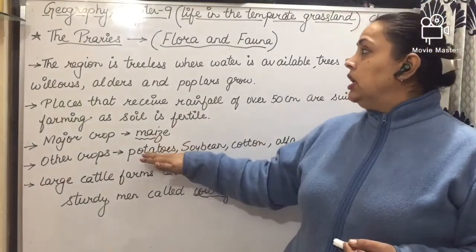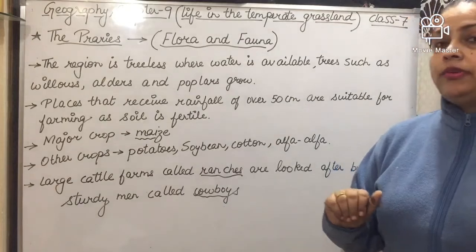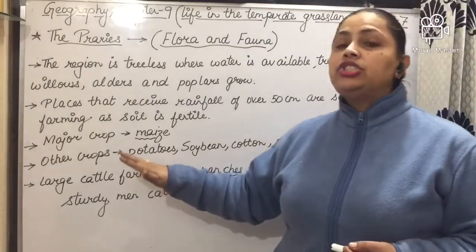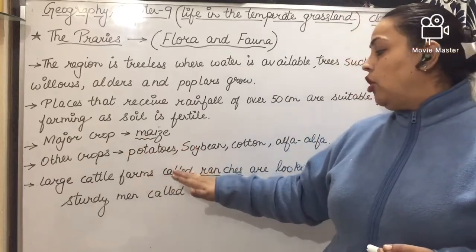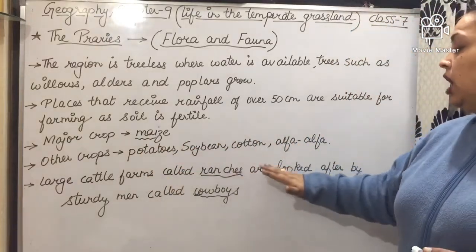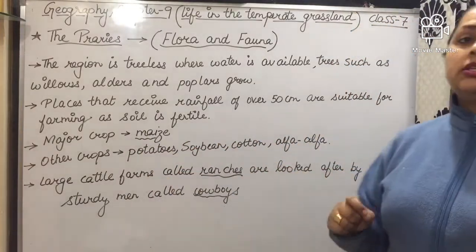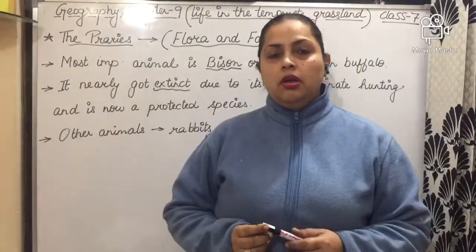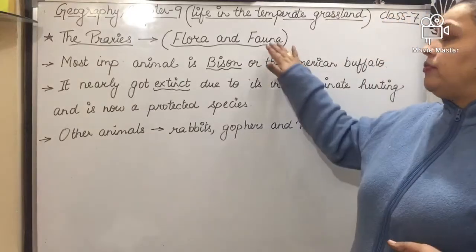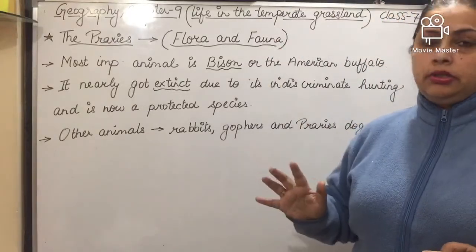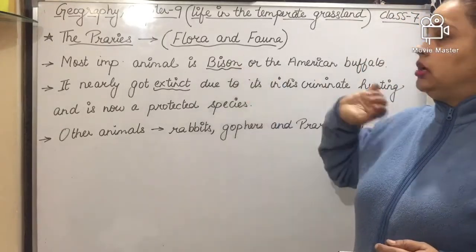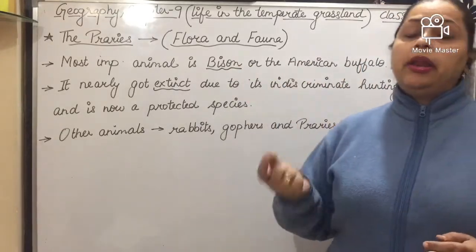This was about the flora. Now we will talk about the fauna, means animals. Large cattle farms called ranches are looked after by sturdy men called cowboys. Now we will talk about important animals. The most important animal is the bison, or you can say the American buffalo.